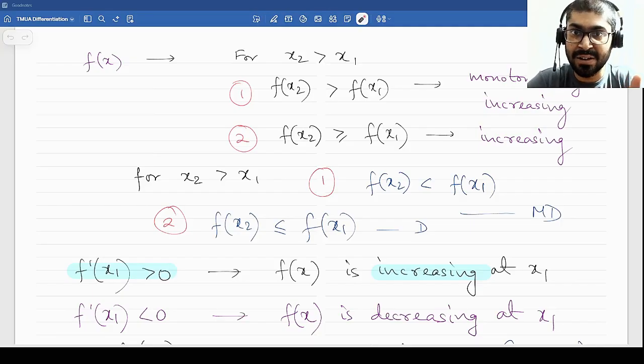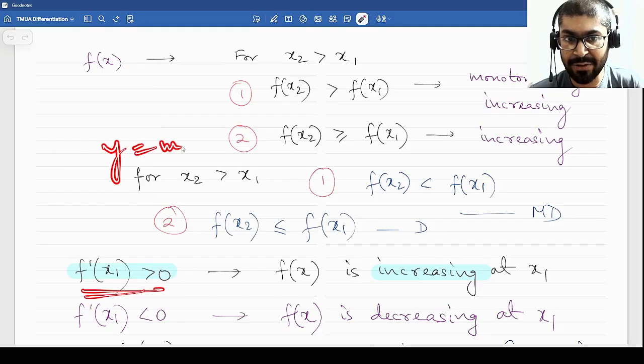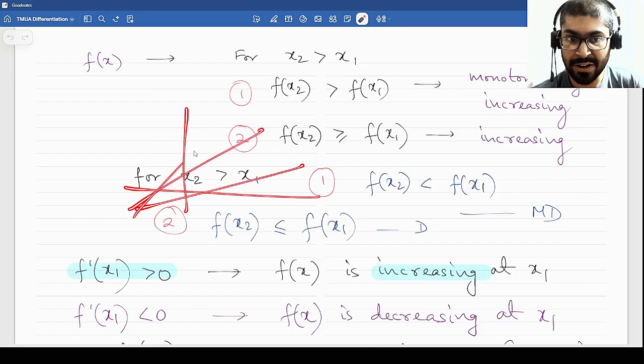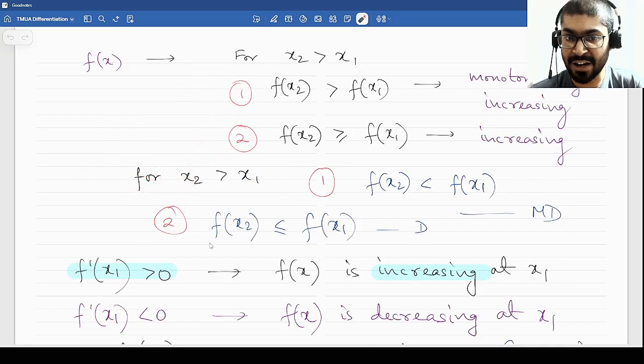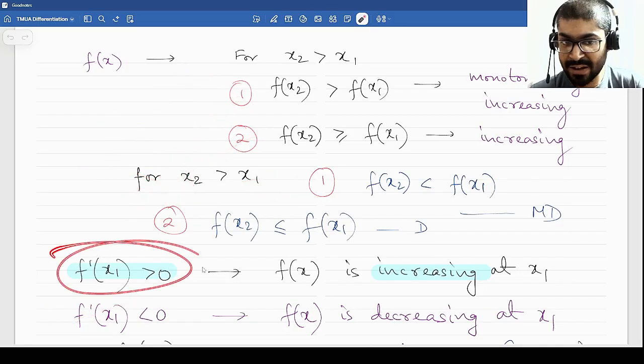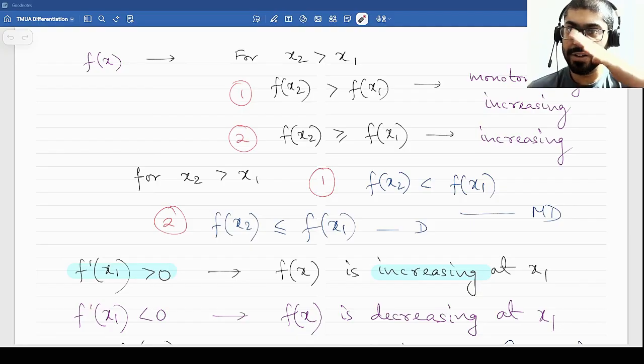Now try to recollect, what do derivatives represent? On a graph, derivatives represent the slope of the tangent to the curve at that point, right? So if the slope of the tangent is pointing up, now what do I mean by up? From coordinate geometry, you know that the slope of a straight line is given by y equals mx plus c. If this m is greater than 0, then the slope will be positive, rising upwards until it breaches the 90-degree angle and then goes the other side. If it goes that side, it will start becoming negative and we will reach the decreasing case. But anyway, in the greater than 0 case, the slope of the tangent will be rising.